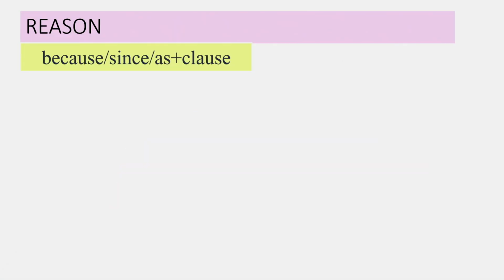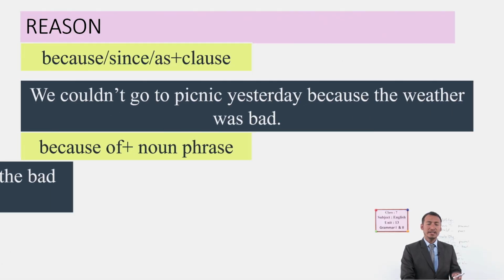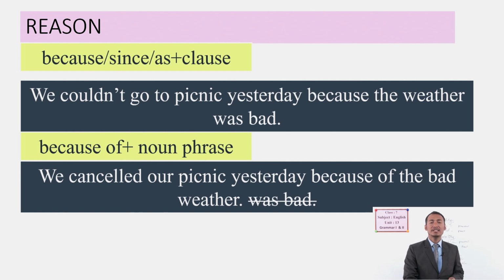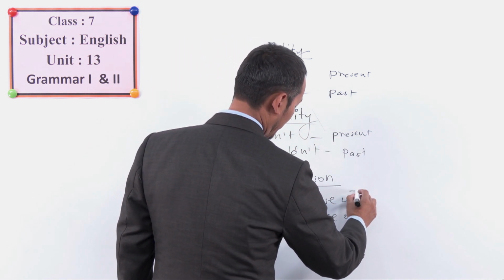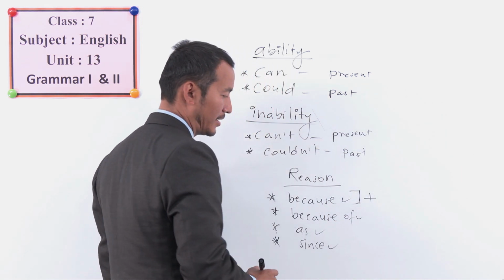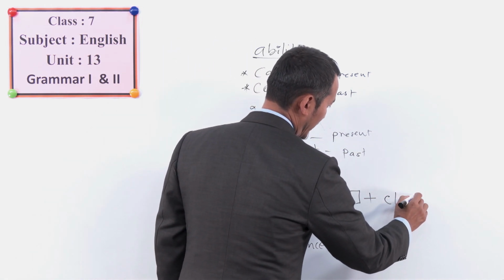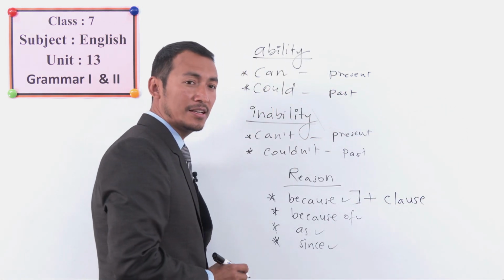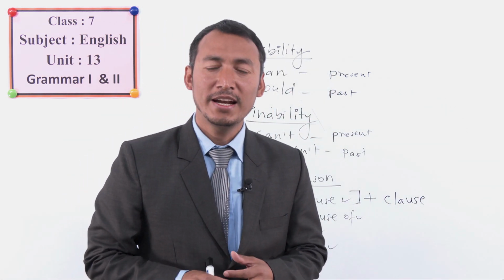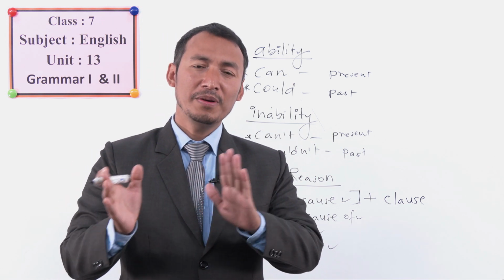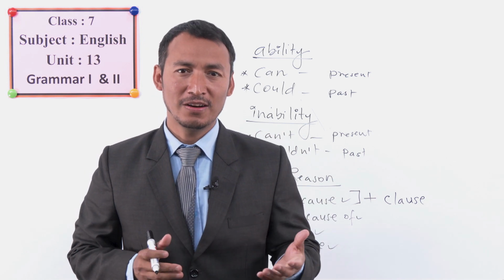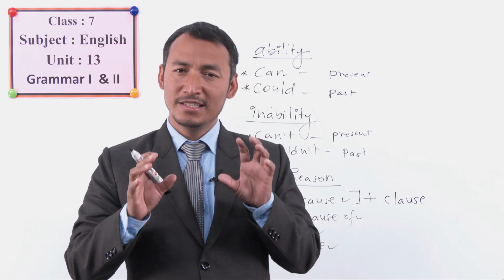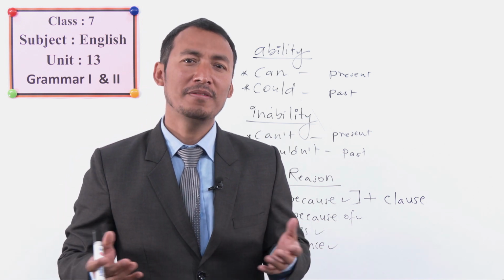So here there are two things to remember. Because, since, as plus clause. Because of plus noun. Okay, I'll tell you what a clause is. A clause is a kind of sentence that comes with the other main part of the sentence, or main clause. So a clause is a kind of sentence which has subject, verb, and object.